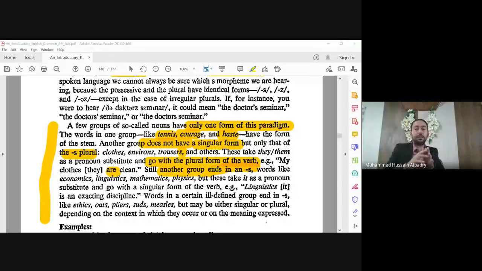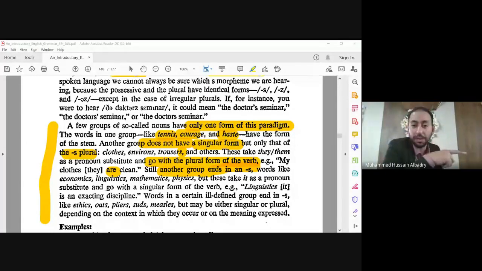There are certain words in the English language that end with S, but they are singular. We consider them singular, and the verb should be singular. When we say phonetics, it is "the study," not "are." When we delete phonetics and put a pronoun instead, we don't say "they are."